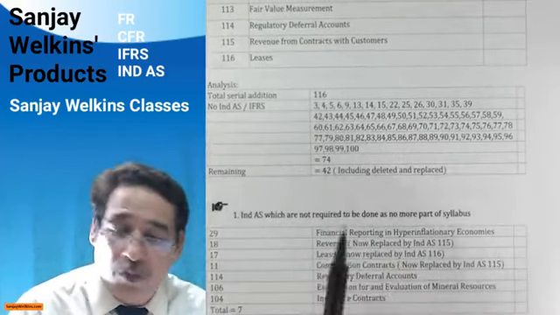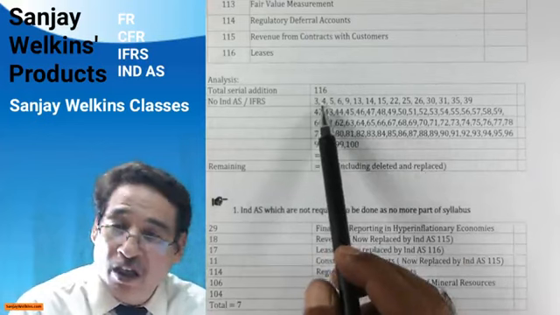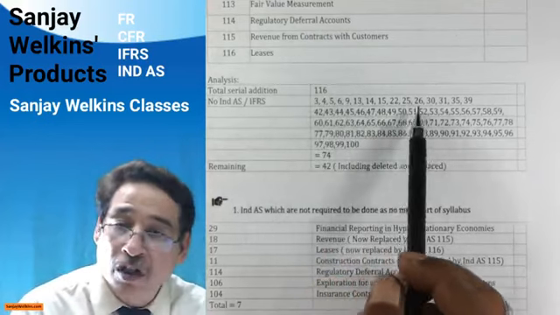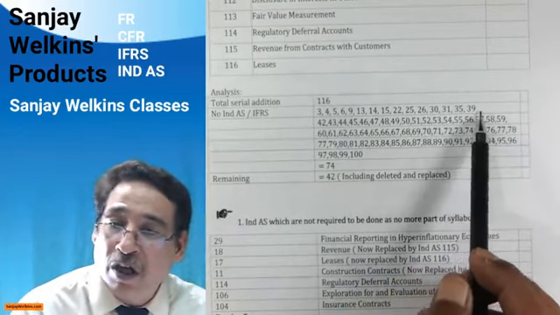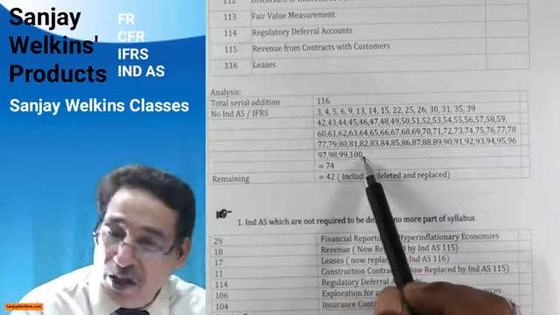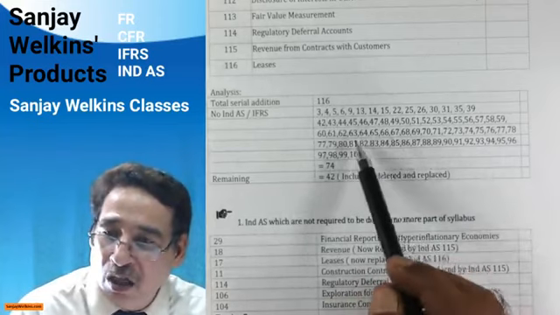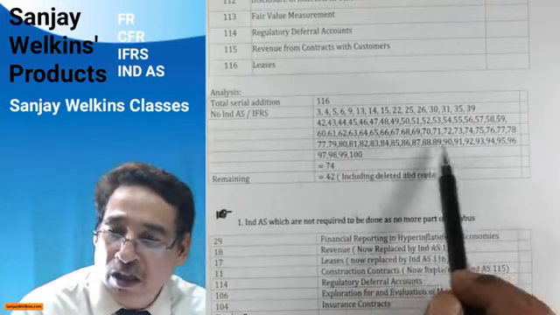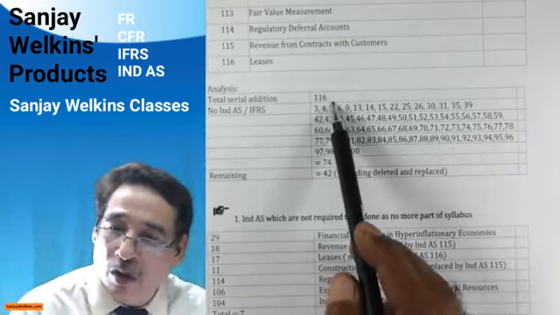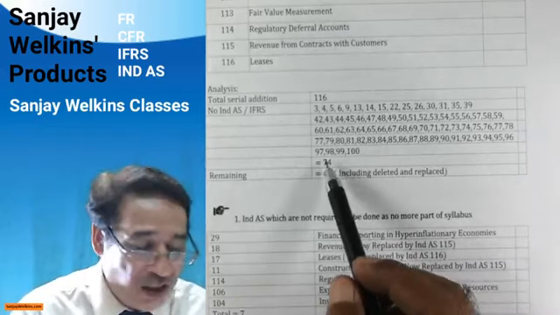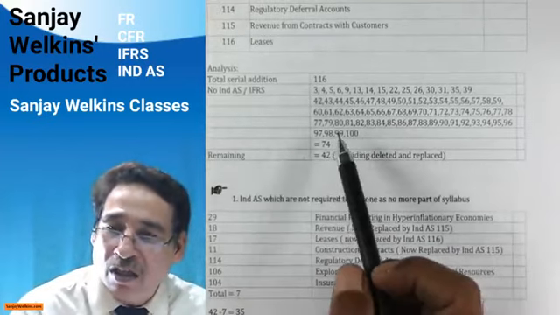So after going through the first three sheets, you must have noticed that there is no IND AS for 3, 4, 5, 6, 7, 13, 14. And then we also talked about 22, 25, 26, 30, 31, 35, 39, and from 42 to 100. These serial numbers reflect that there is no IND AS by these numbers. And if I add all this, it will come to 74. That means out of 116, 74 slots are vacant. From 1 to 116, there is no standard for these slots.